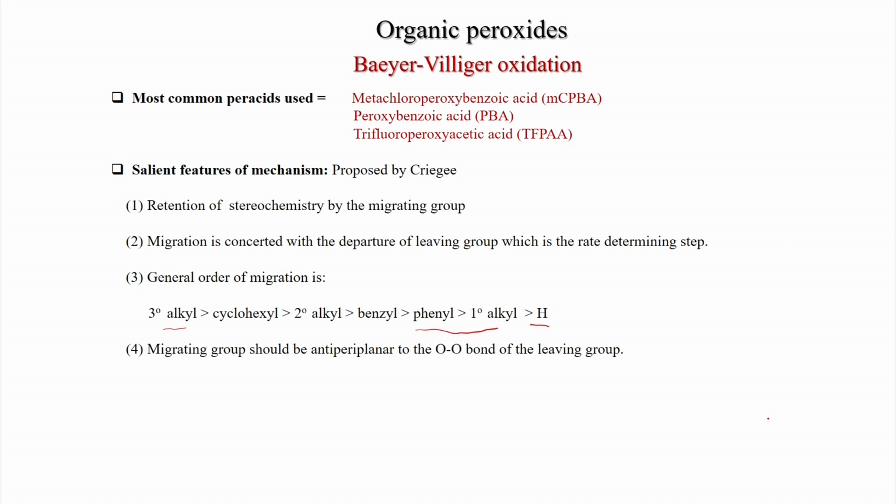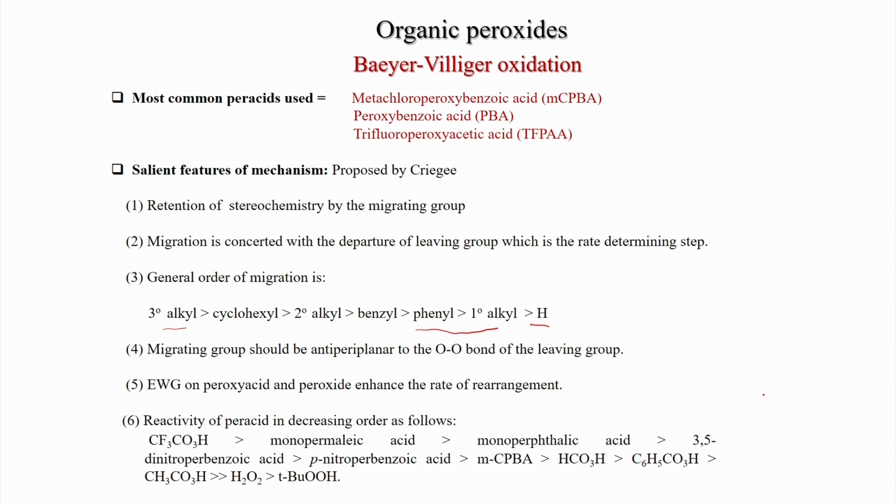The migrating group should be anti-periplanar to the O-O bond of the leaving group. This is also important, and we will discuss it in detail later. So, here also the migrating group and the O-O bond of the leaving group should be anti-periplanar. Electron withdrawing groups on the peroxy acid and peroxide enhance the rate of rearrangement. So, if there is an electron withdrawing group on the peroxy acid, then the reaction is much faster.